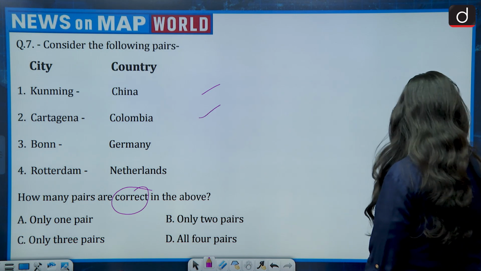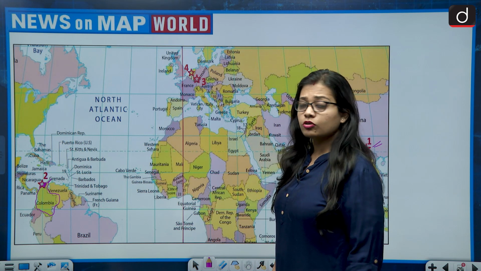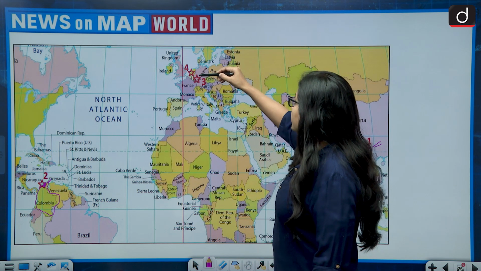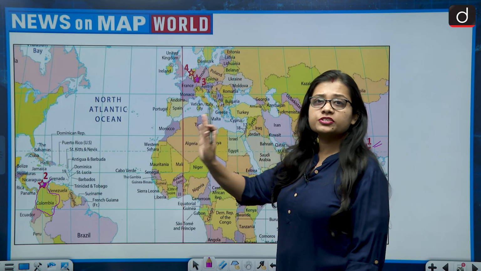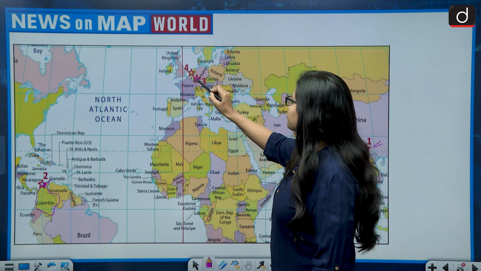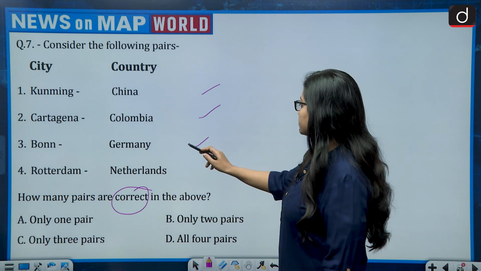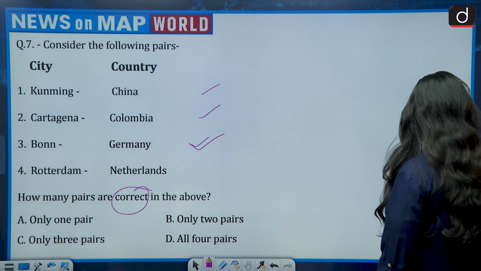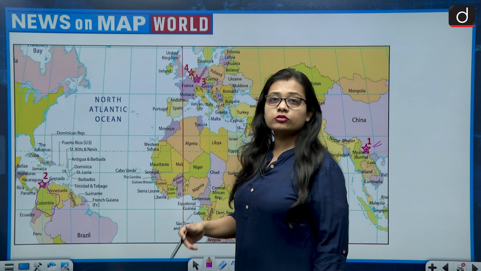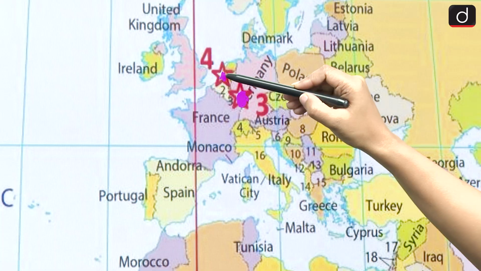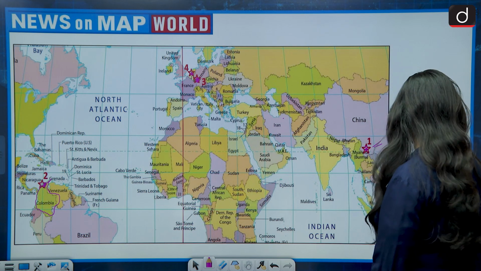Third is Bonn, Germany. Bonn is a very famous city, as there is a convention also. Bonn is present in western Germany, and this is the location of Bonn city in Germany. Third is correct. Fourth is Rotterdam, Netherlands. This is also correct. There is a convention by the name of Rotterdam also, the Rotterdam Convention, and Rotterdam is present in the Netherlands.